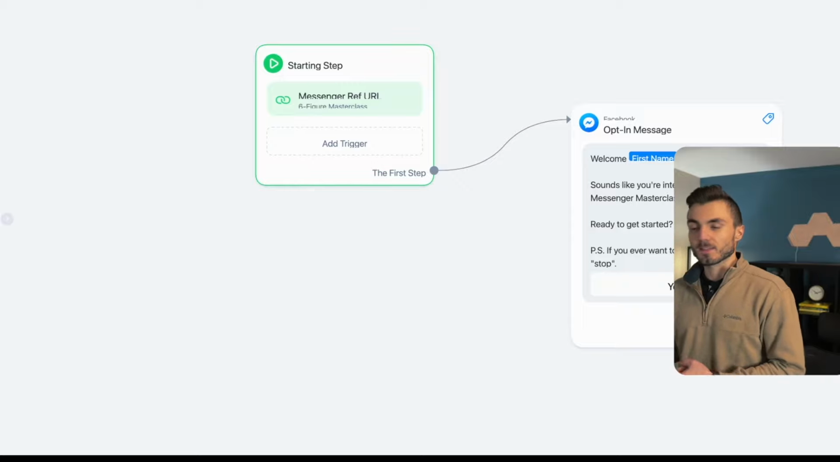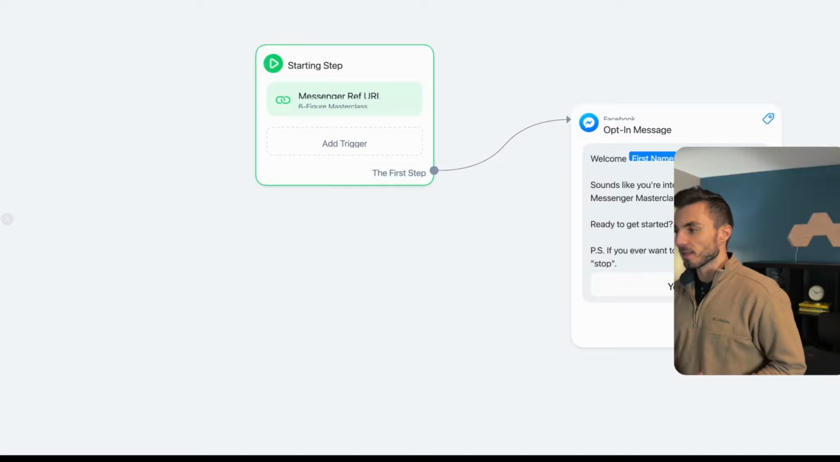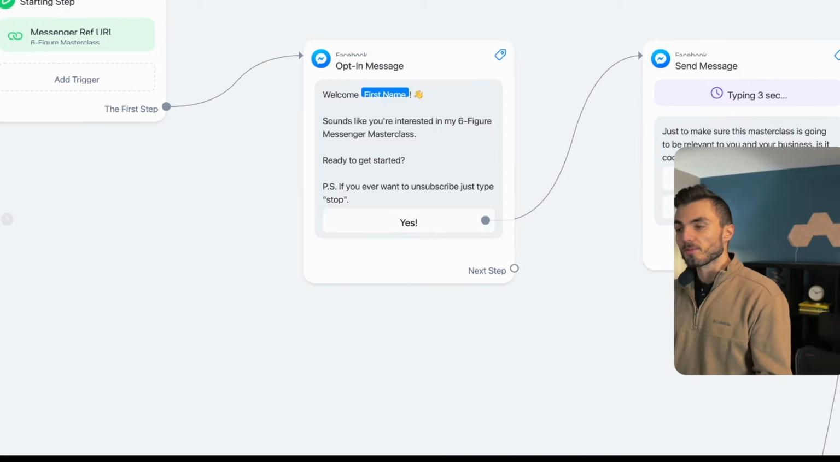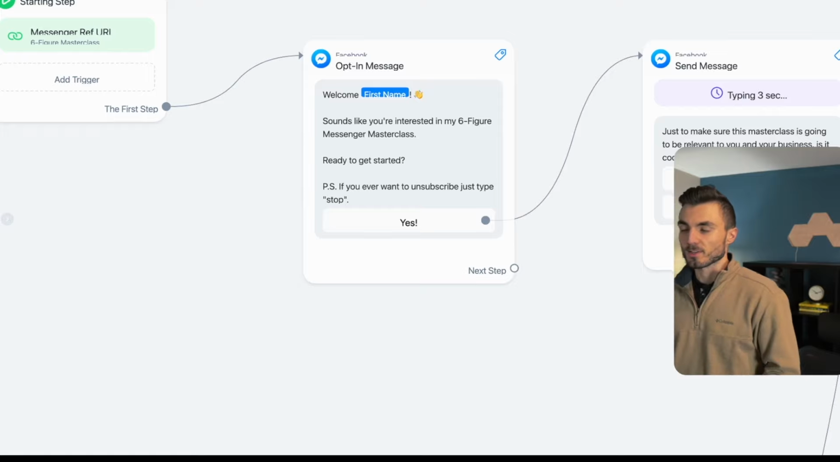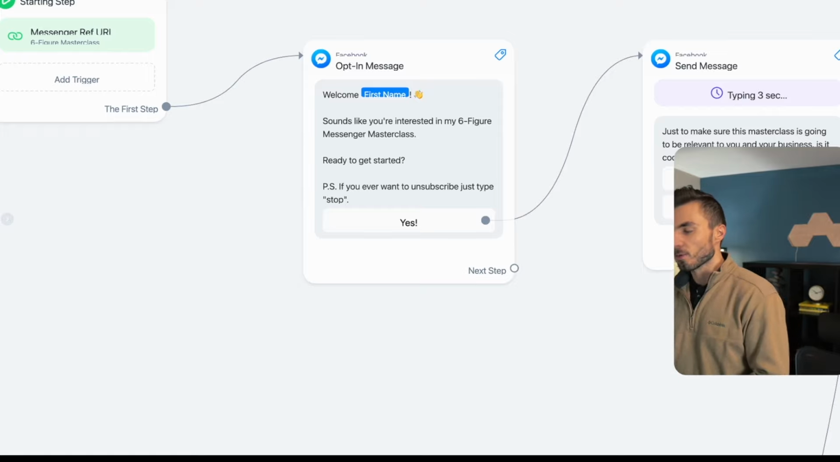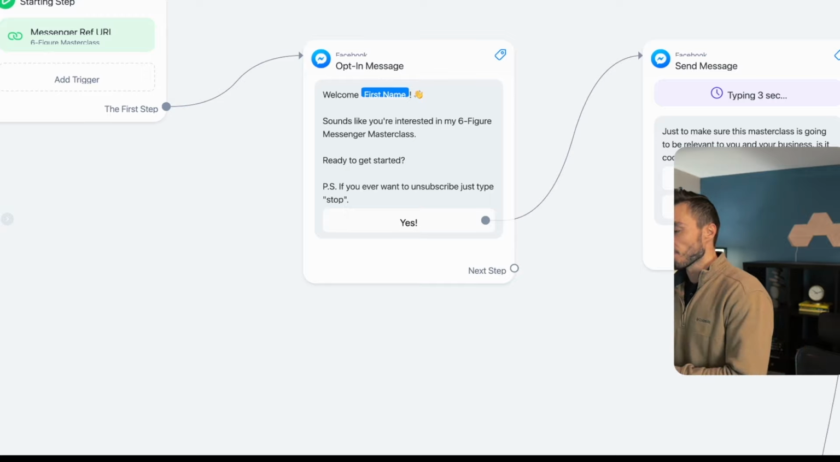So going back to those comments that I shared with you on the previous screen, when somebody commented Messenger below, I would reach out to them and say, hey, here's the link to grab your spot. And then once they clicked, they would go into this sequence. So the first message that would fire to them would be, welcome, first name. Sounds like you're interested in my 6-figure Messenger masterclass. Ready to get started? Giving them one option. They click yes. Once they click yes to get started, now the rest of the flow continues to fire.